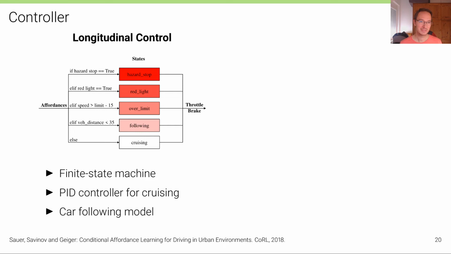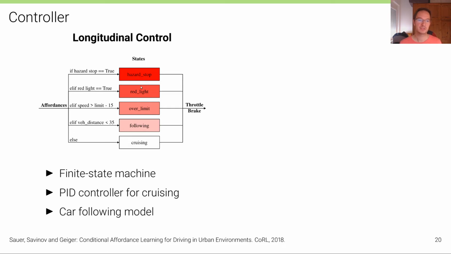What does the controller look like? The longitudinal control is a simple finite state machine combined with a PID controller for cruising and a car following model, similar to the one we've seen before. The finite state machine is illustrated here with the affordances coming into the controller from the left, and it has states that are sorted based on priority. So for example, if the hazard stop flag is true, if the hazard stop has been predicted by the perception module, we do a full brake and we don't care about any of the other states here.